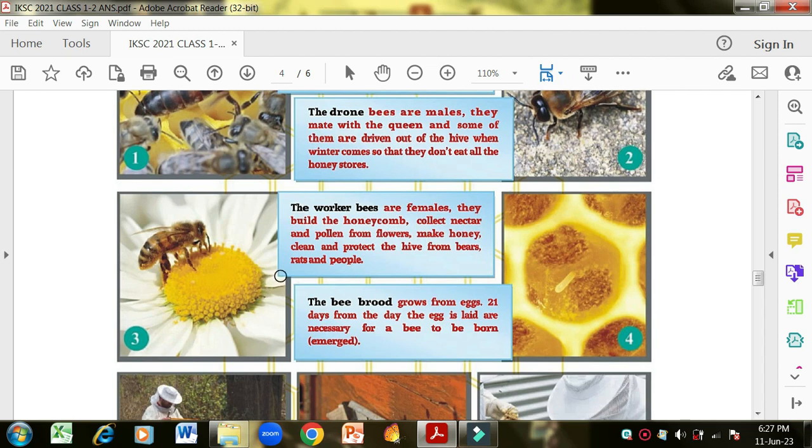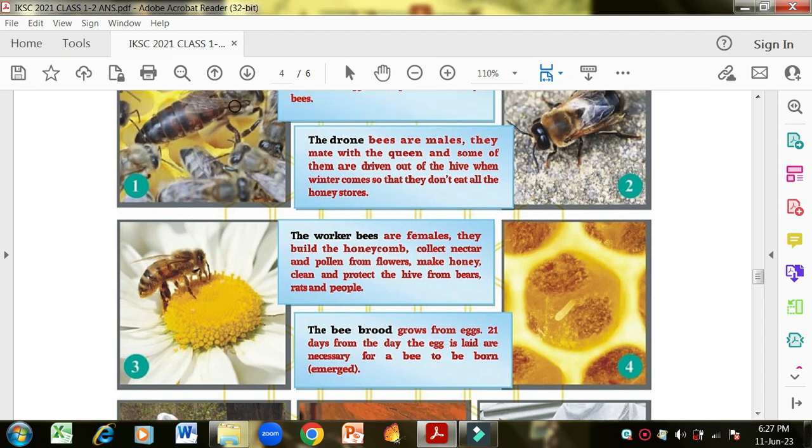Okay, number third is the worker bees. The worker bees are female. They build the honeycomb, collect nectar and pollen from flowers, make honey, clean and protect the hive from bears, rats and people. Now here you can see all the work is done by worker bees. Queen bee is just to lay eggs, drone bees just to fertilize the eggs, and the worker bees are there to collect the nectar, to prepare the honey, to clean the hive. All the tasks, all the chores are done by the worker bees. And these are female.